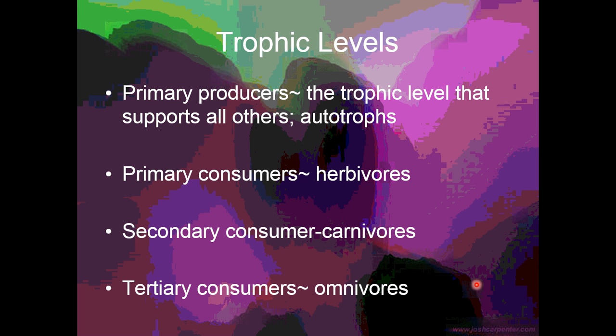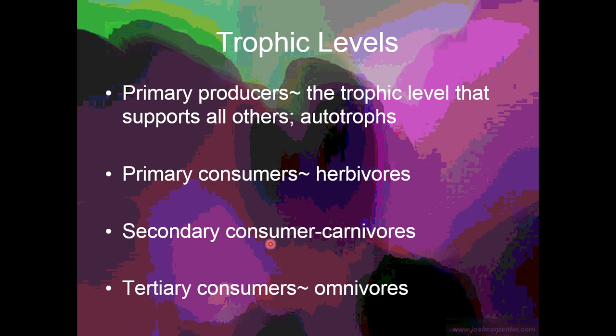The primary producers are the level that supports all of the others. They're also called autotrophs. The reason they are called producers is because they produce their own food. These are plants, all of the organisms that use photosynthesis to create their own food. The primary consumers are those that eat the primary producers. So that means these are all of the herbivores in an area.